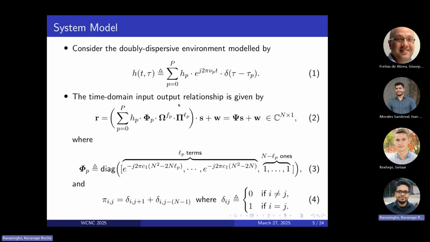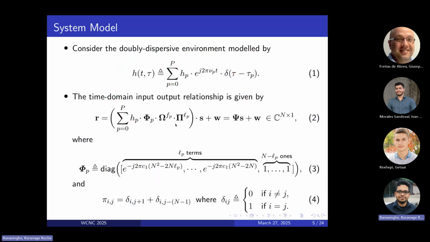This is the typical general model that we have, and correspondingly, the time domain input-output relationship is given by equation 2 here. Equation 2 also explains how all of these effects can be concatenated into this matrix that's given by psi. Psi incorporates the complex channel gain, phi p, which describes the effect of the cyclic prefix depending on the waveform that's used.